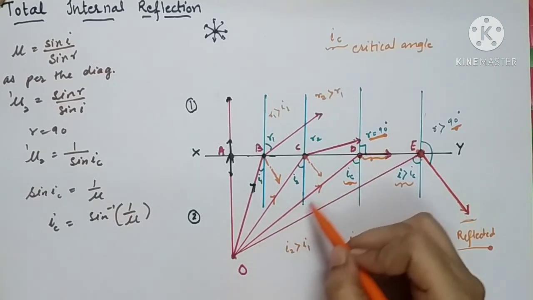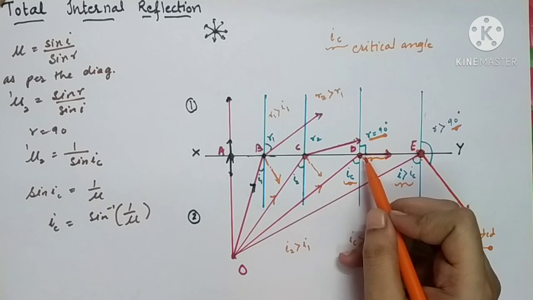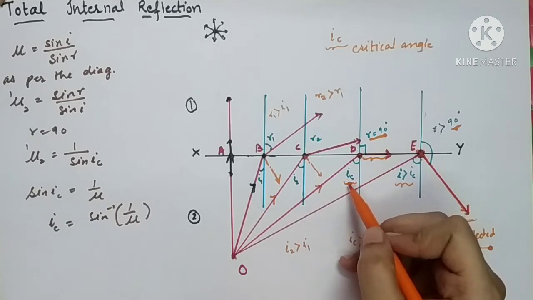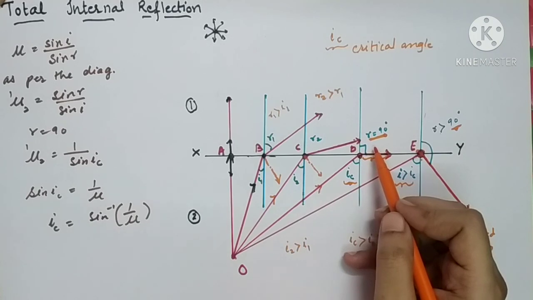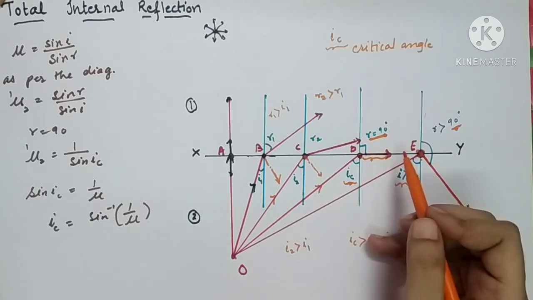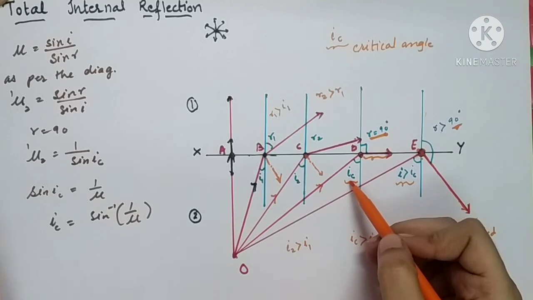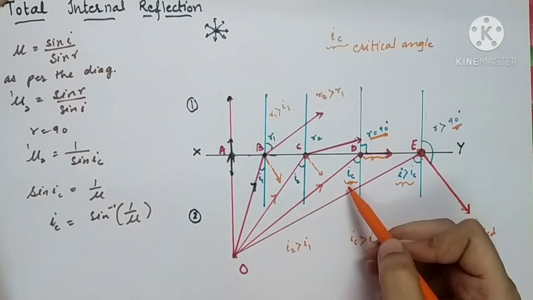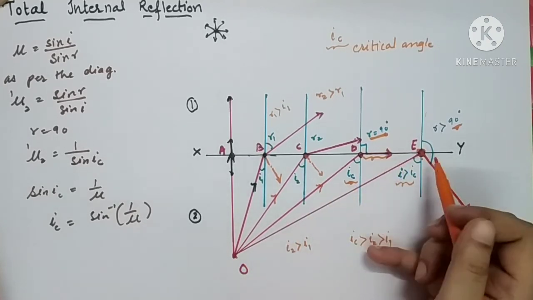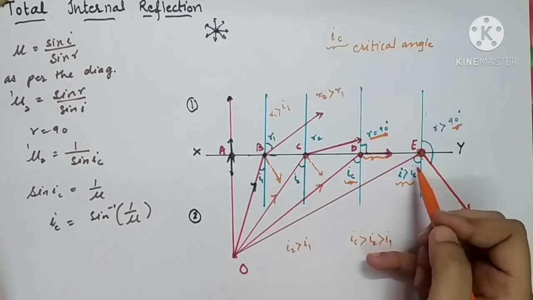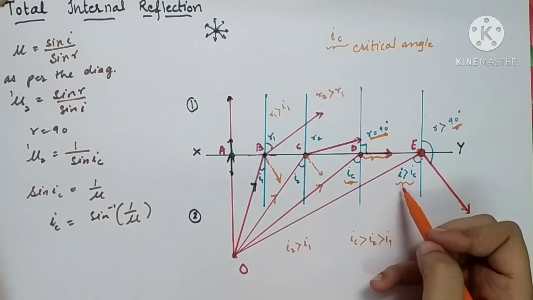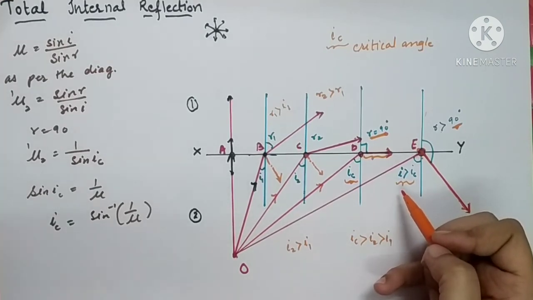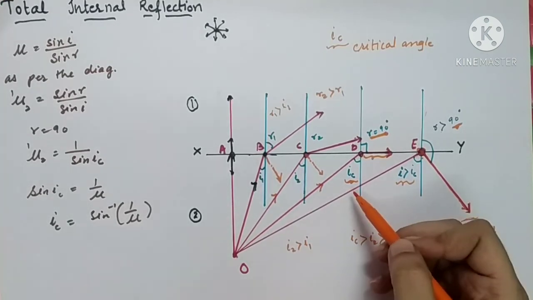We have taken another successive ray OD, and this angle of incidence is taken as IC because the angle of refraction for it is 90 degrees. So this angle is called the critical angle, and the ray which comes after this critical angle will have a greater angle of incidence than the critical angle.